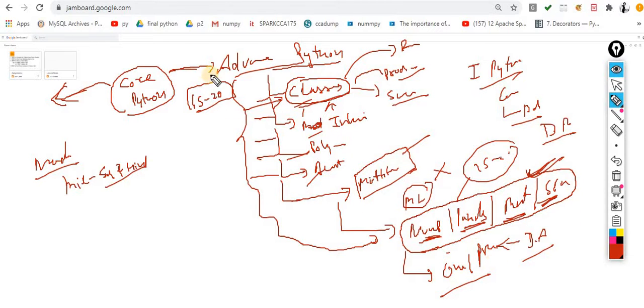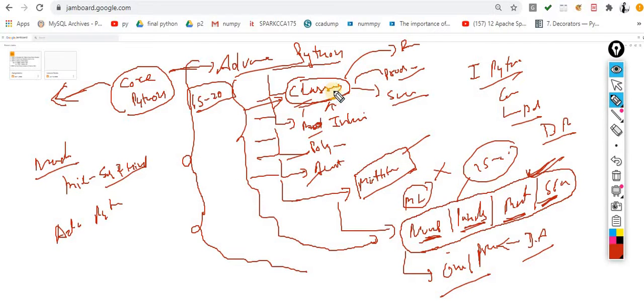Okay, and this one is the part for the advanced Python. So I elaborated this syllabus like this. Some people, if you check the internet for advanced Python, convert the advanced Python into this concept. They cover the classes.